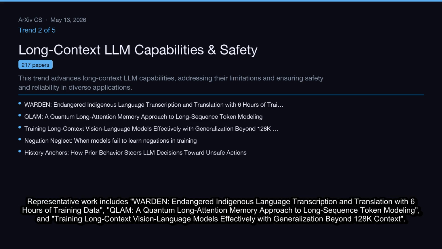Representative work includes Warden, Endangered Indigenous Language Transcription and Translation with 6 hours of training data, QLAM, a quantum long-attention memory approach to long-sequence token modeling, and training long-context vision language models effectively with generalization beyond 128K context.